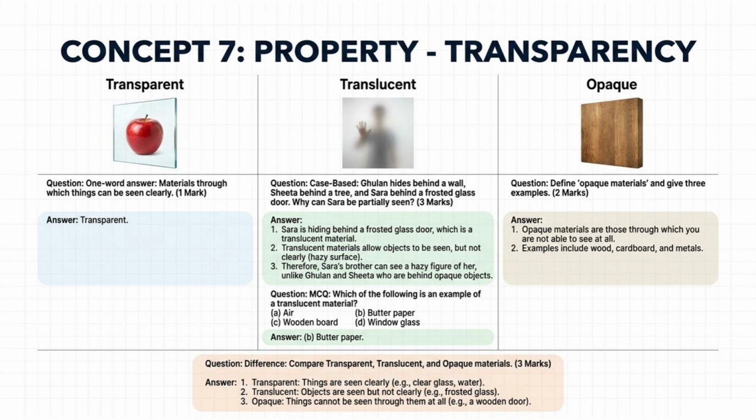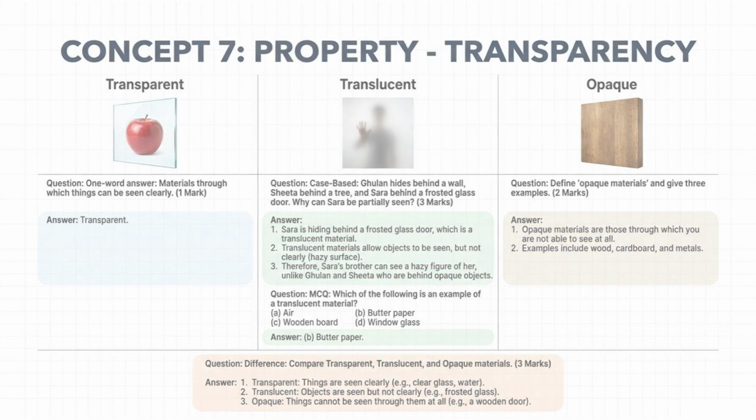Question. Difference. Compare transparent, translucent, and opaque materials. 3 marks. Answer. Transparent. Things are seen clearly. Example. Clear glass, water. Translucent. Objects are seen but not clearly. Example. Frosted glass. Opaque. Things cannot be seen through them at all. Example. A wooden door.